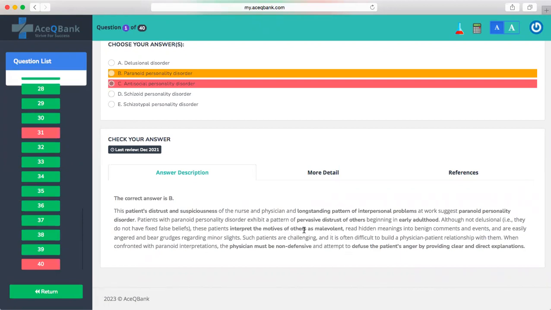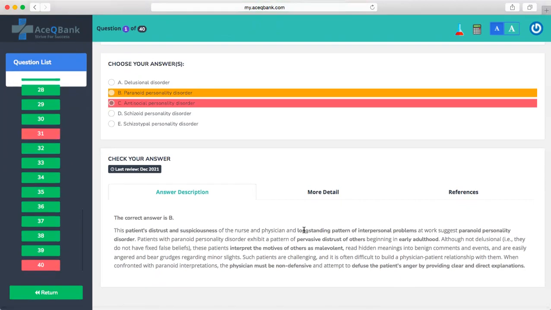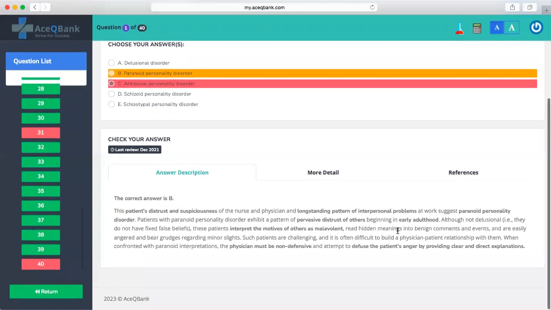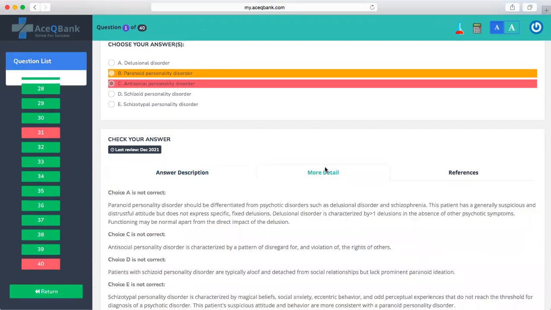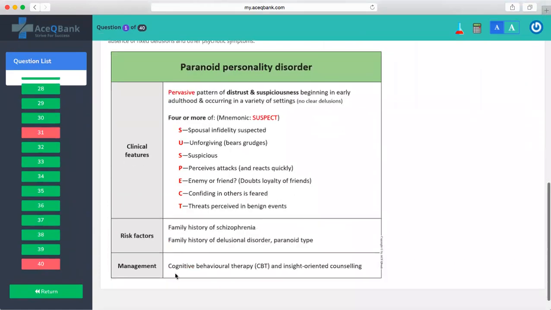This is very complicated in English, so you can just stick with what you know, okay? They read hidden meaning into benign comments and events, and are easily angered and bear grudges regarding minor slights. Such patients are challenging and it is often difficult to build a physician-patient relationship with them. The physician must be non-defensive and can attempt to defuse the patient's anger by providing clear and direct explanation. So this one is very nice.